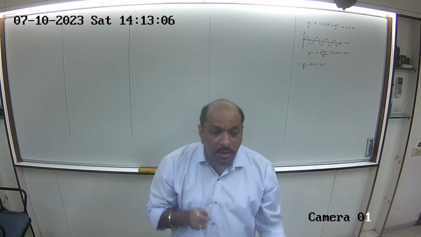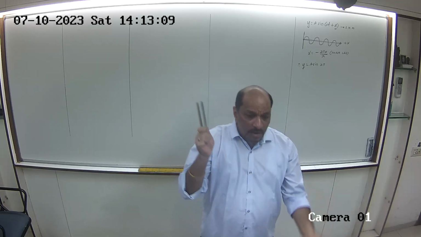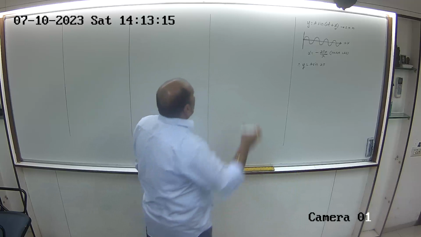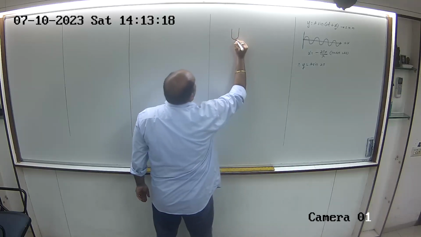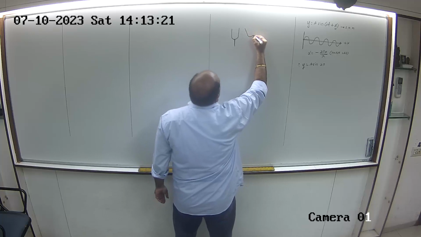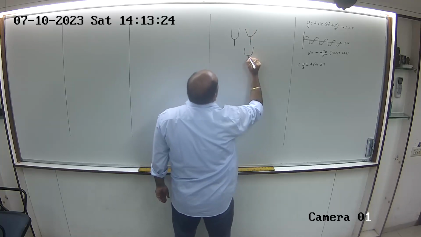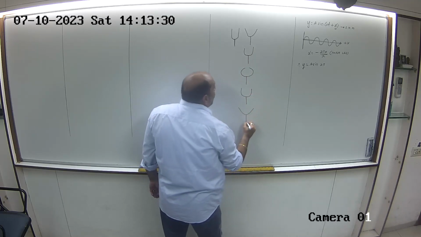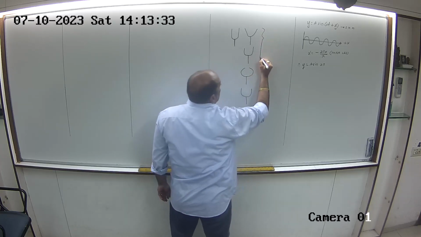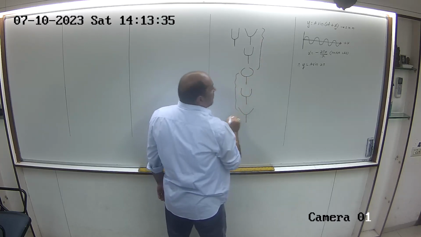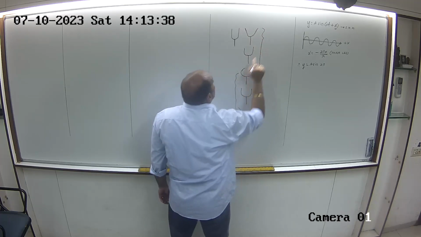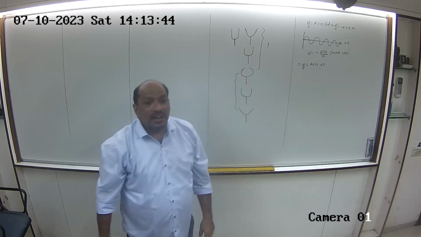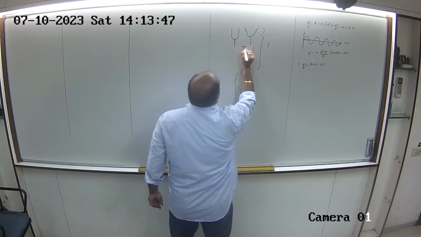Right? So when you hammer the prongs of the tuning fork on a rubber pad, this is counted as the line of vibration. In the sense, when I show you the vibrations, this is the tuning fork at rest. Now when it is hammered, the prongs go out, the prongs come back to normal, the prongs go in, the prongs go back to normal, and then again prongs go out. So this is counted as half vibration, and this is counted as another half. When prongs go out and prongs go in, this is counted as one complete vibration, because outwards and inwards, both are taken into account, and the prongs vibrate this way.